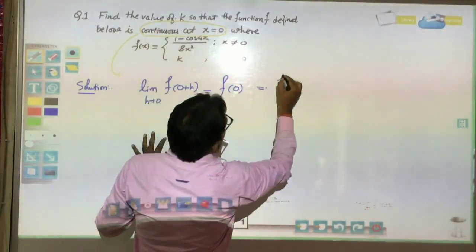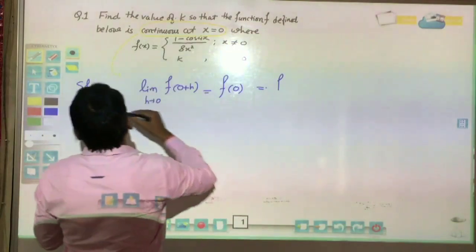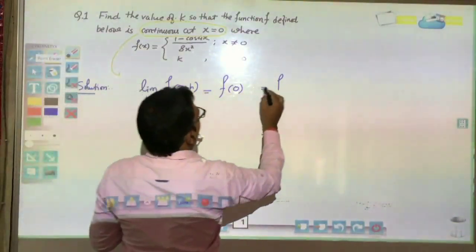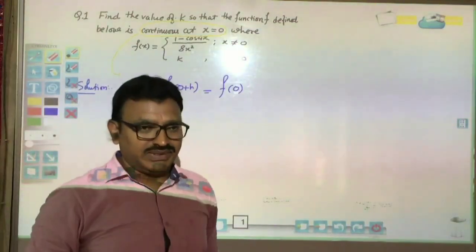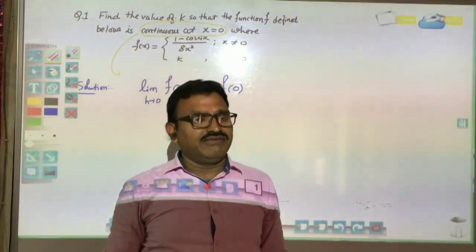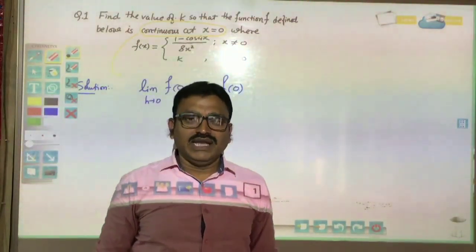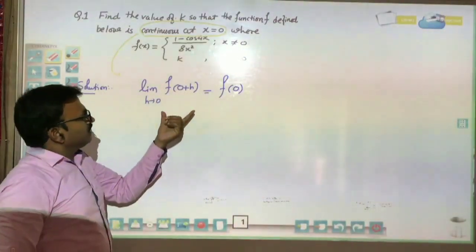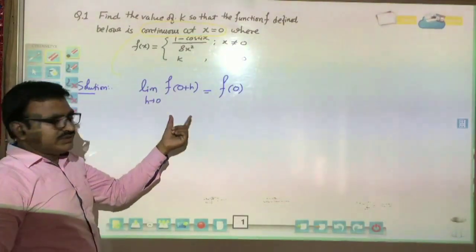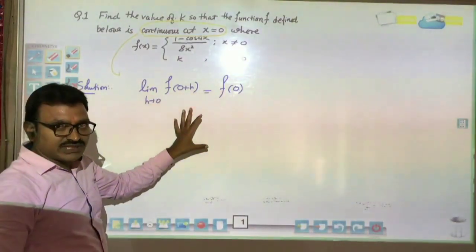But already the function is continuous, so it is not necessary to write both the limits. Left hand limit or right hand limit will be equal to the direct value of the function. So this is the first step to solve this exercise.